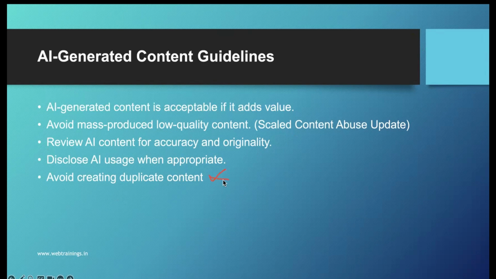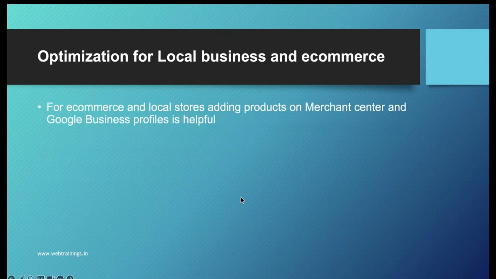You have to be clear and avoid creating duplicate content. Never ever do that. Google never liked duplicate content in the beginning, and AI created content also should never be duplicated. Basically, if you are just repeating the same stuff, avoid that as well. So AI content is acceptable, but certain conditions have to be followed.